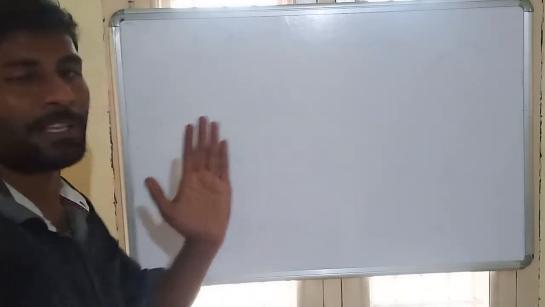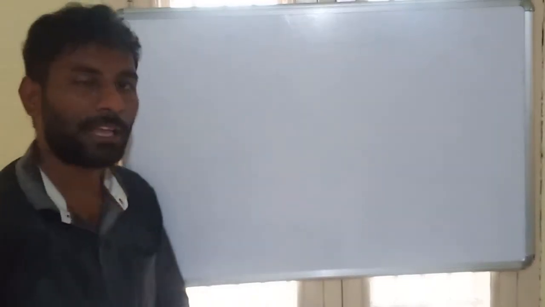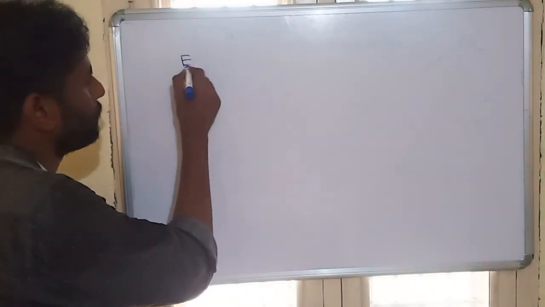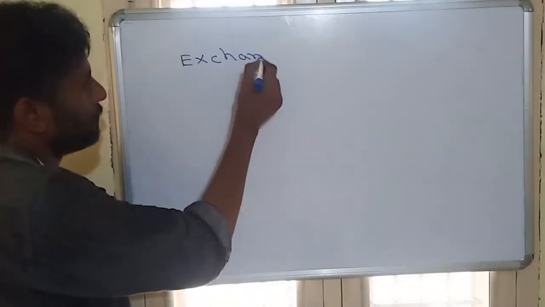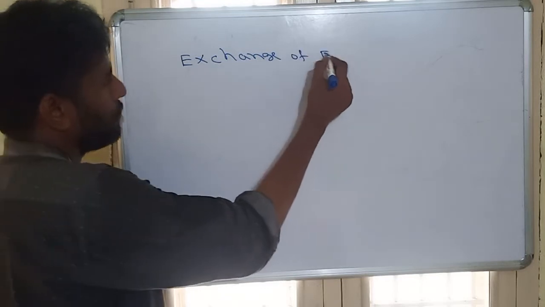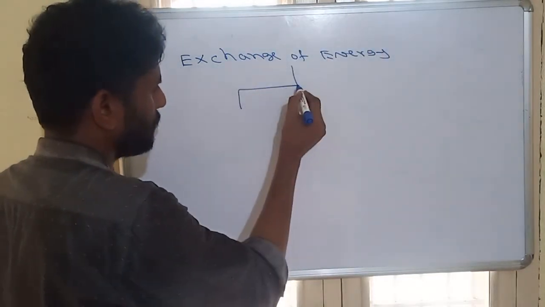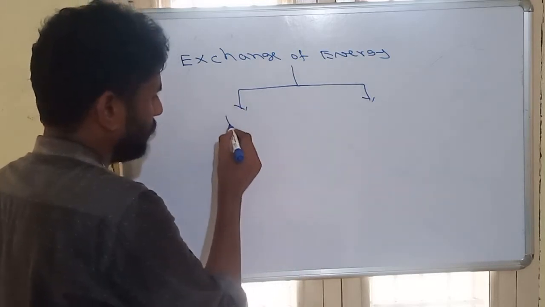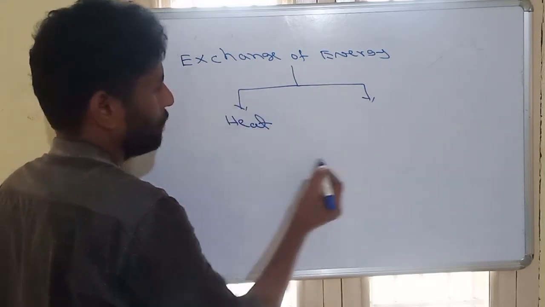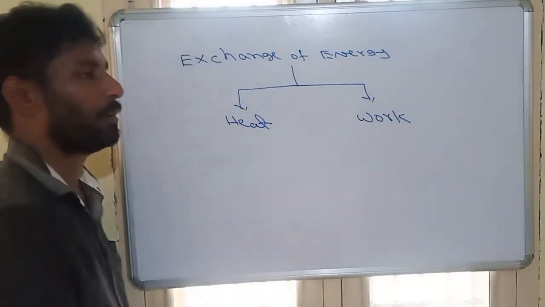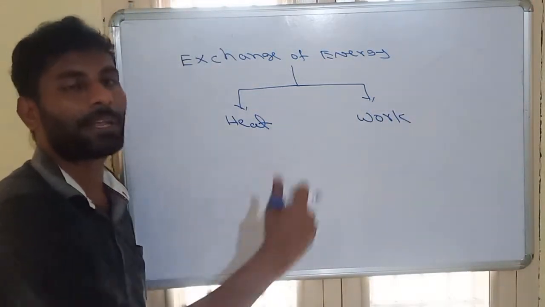The exchange of energy can take place in two ways, either by heat or by work. These are the two ways to transfer energy.